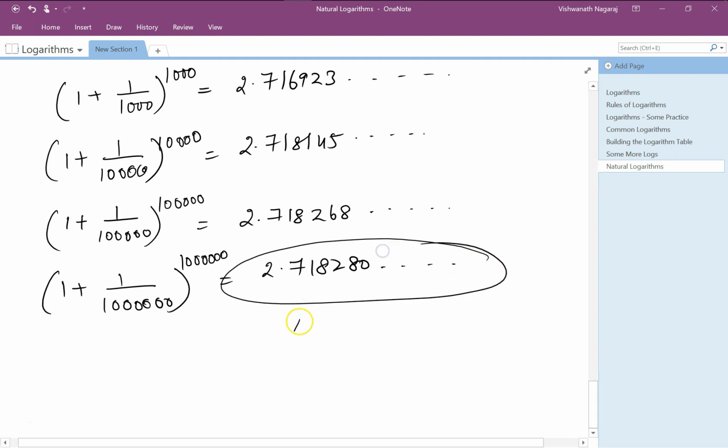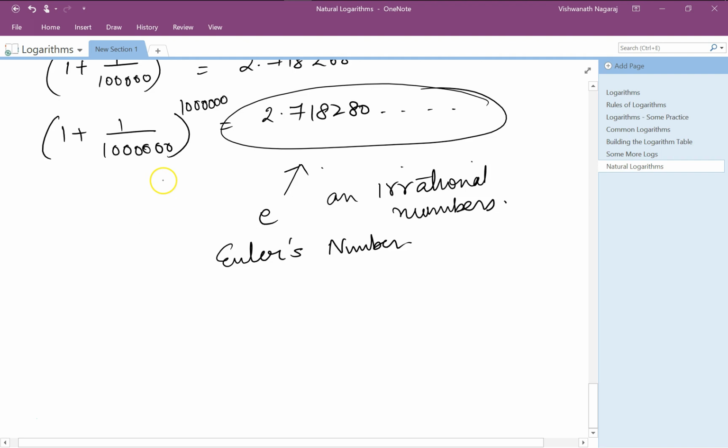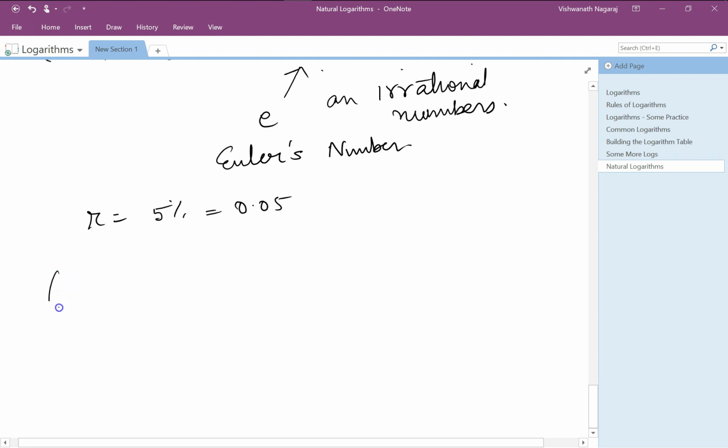Now this number is like pi, an irrational number, and as I mentioned before, it's called Euler's number. Now remember, we took rate of interest as 100%. Let's say r is equal to 5%, which is nothing but 0.05. Very quickly I'll do these calculations. 0.05, 100 times will give me 1.05125796.